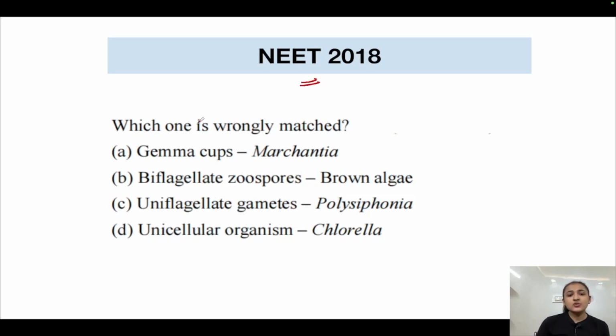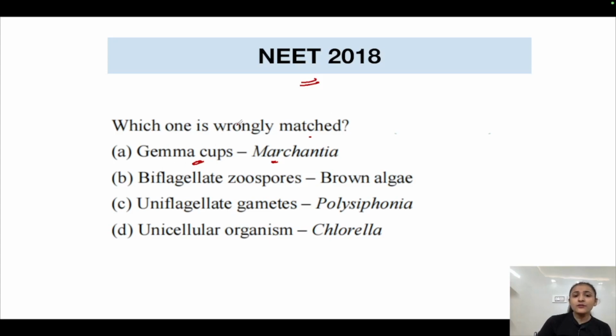NEET 2018, which one is wrongly matched? Gemma cups, Marchantia. Marchantia is a bryophyte. We have not covered this topic yet, but just for your information, I have included this question here. Just remember for now that Gemma cups are used in the method of asexual reproduction in Marchantia. These are cup-like structures present in the Marchantia thallus. So this option is correct.